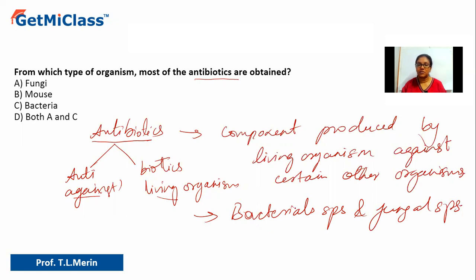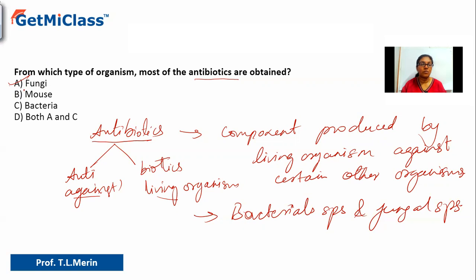So bacterial species, you have many bacteria which produce antibiotics, like Streptomyces, which will produce streptomycin. You have fungal species like Aspergillus. You have Penicillium. Okay, they all produce their respective antibiotics. So option A is fungi. Yes, fungi. Most of the antibiotics are produced from fungi because there are various varieties of fungi which will produce different varieties of antibiotics. So that is absolutely right.